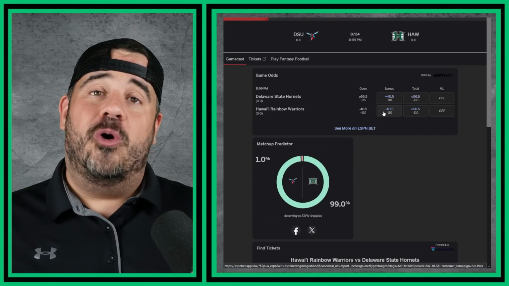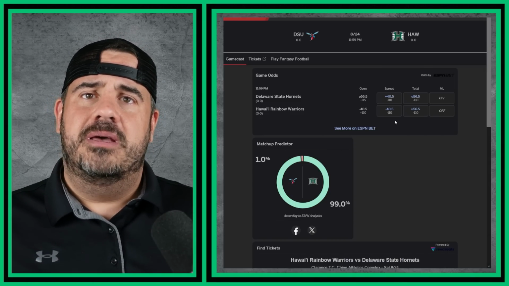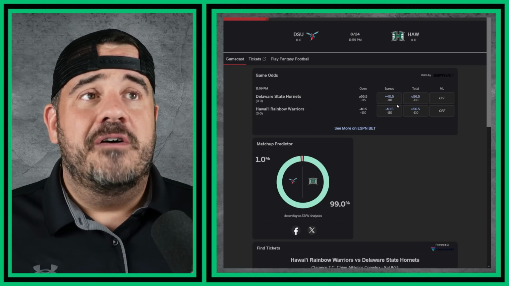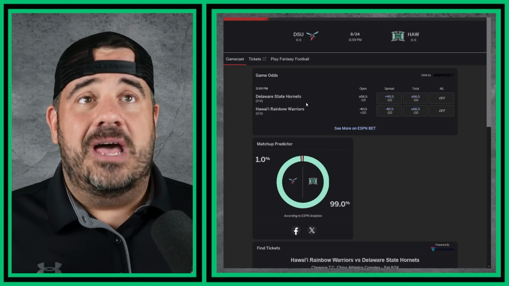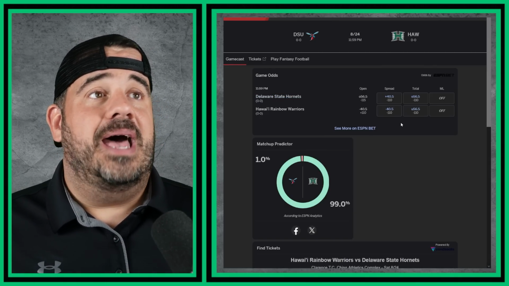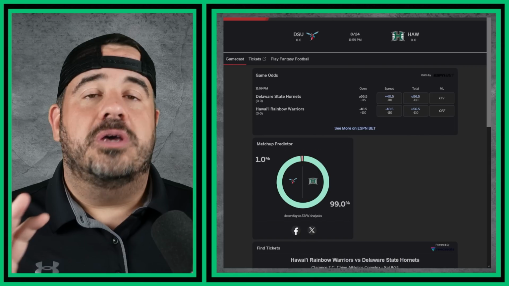If you had Hawaii being favored by almost 6 touchdowns on your bingo card for the start of the year, congratulations, you win, because 40.5 for Hawaii at home is crazy against anyone. Now, Delaware State is not anybody. They are just quite terrible, yes. But I just don't know. You can't even get a money line here. That's crazy. So let's look at Hawaii a little closer.